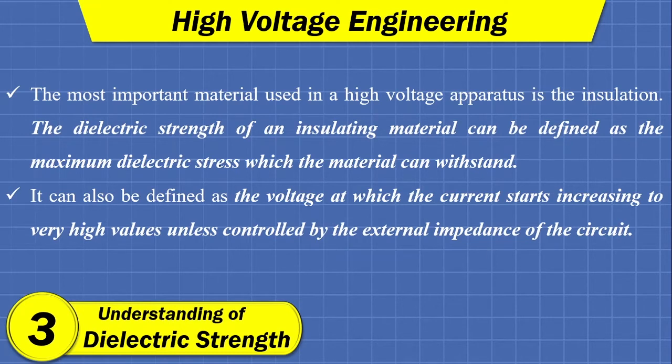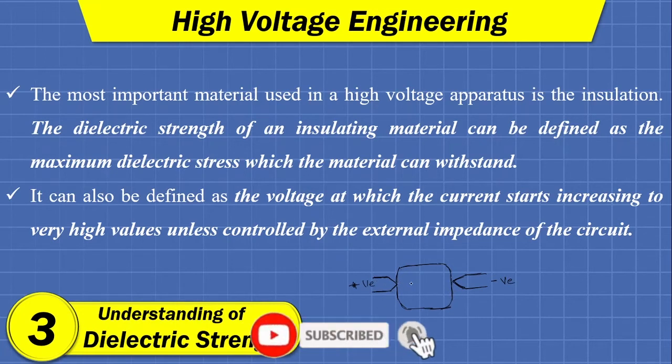So fundamentally, say we have an electrode over here, we have a solid insulating material, I'm not giving a name, and here we have another electrode. Now if I apply high voltage, say for example high DC voltage, to these two electrodes, then what happens?